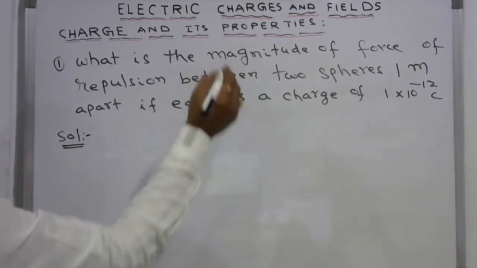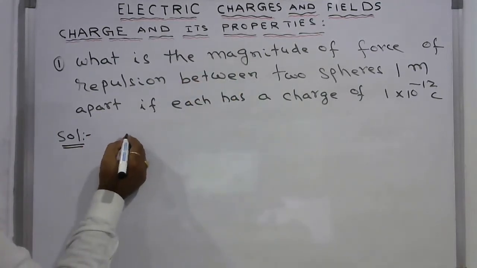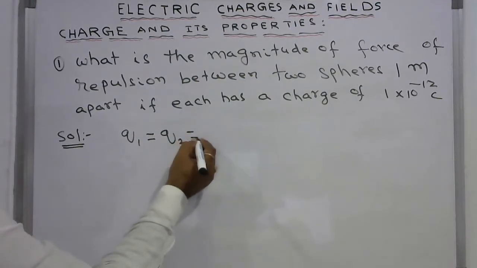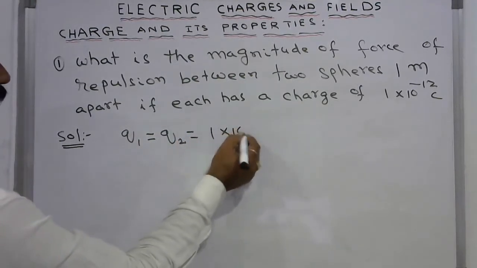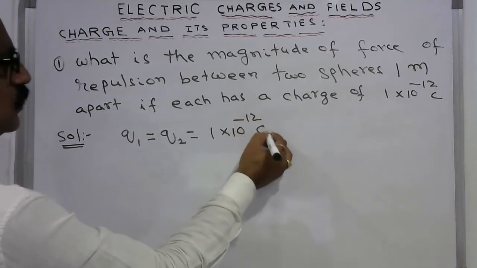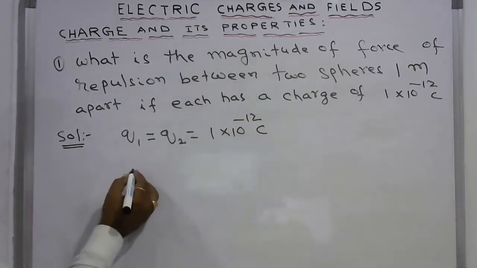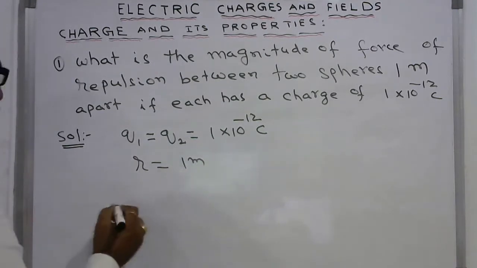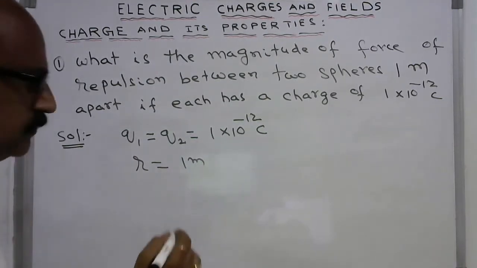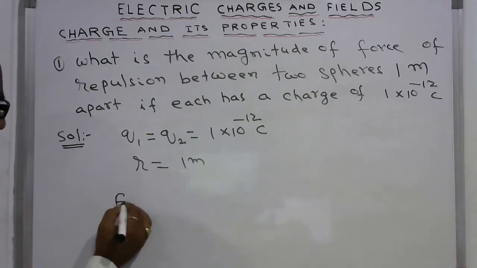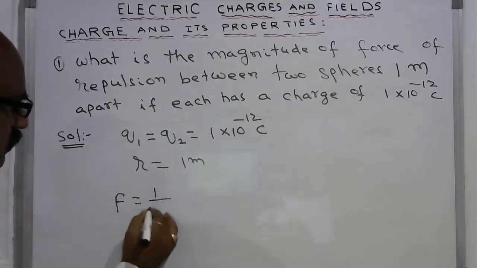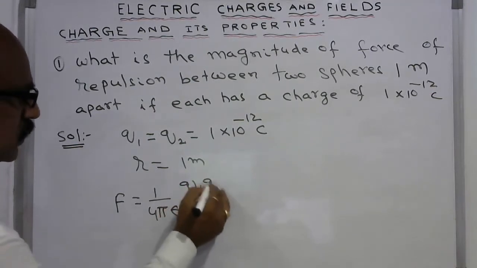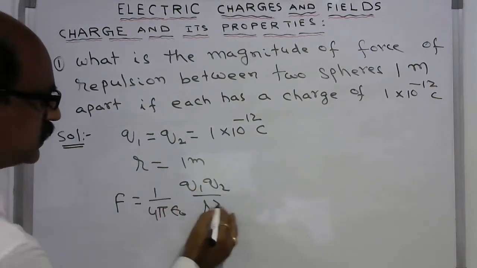So what is the data given? Q1 is equal to Q2 is equal to 1 into 10 power of minus 12 coulombs, and the distance between the two charges is 1 meter. So what is the formula required here? The formula required is F equal to 1 by 4 pi epsilon naught Q1 Q2 by R square.